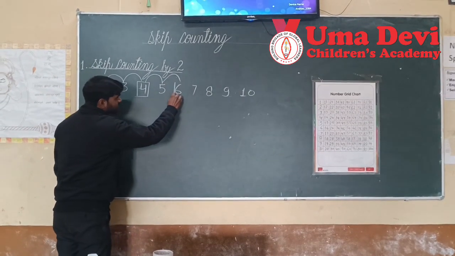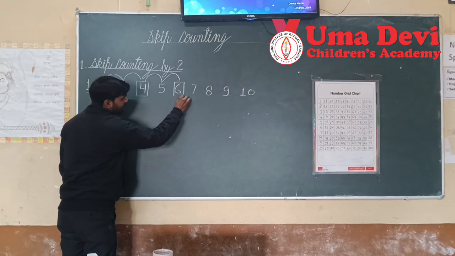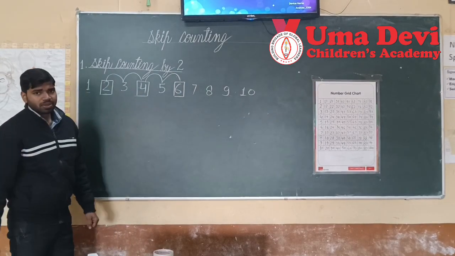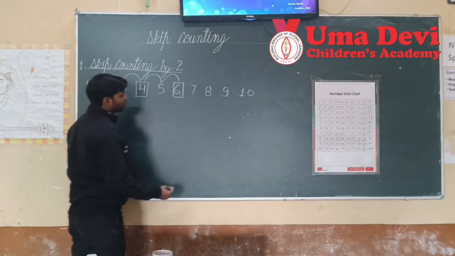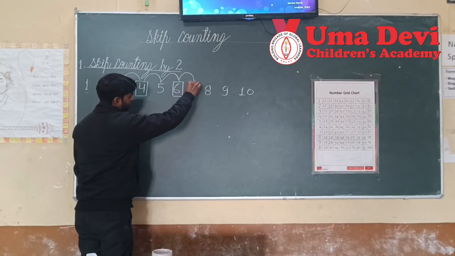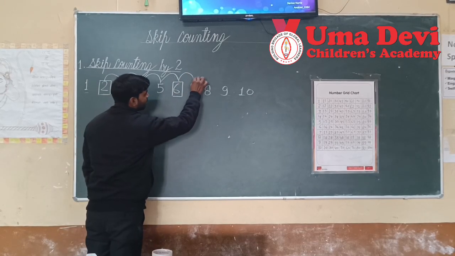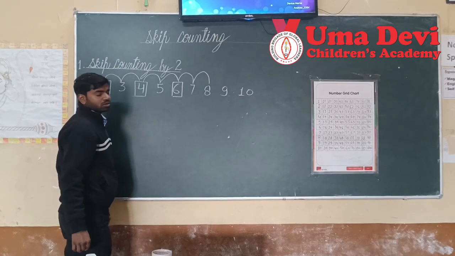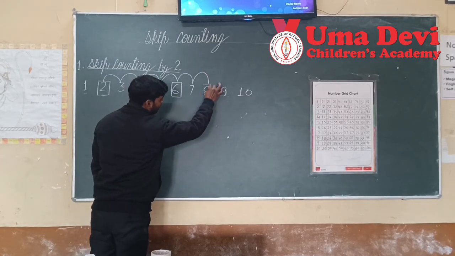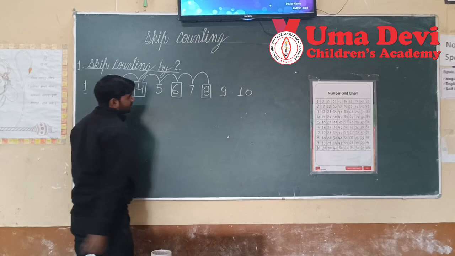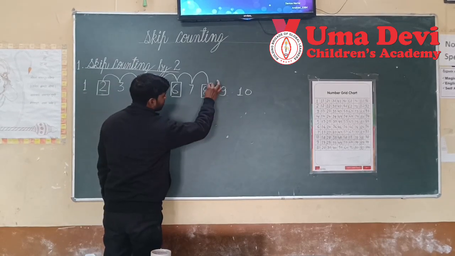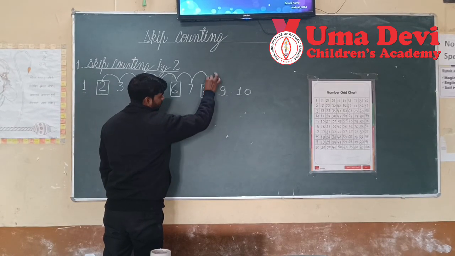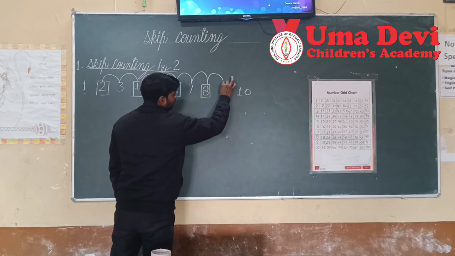In the second jump we have landed on 6. Again we will take 2 jumps, 1 and 2. We have landed on 8. Again I am going to take 2 jumps, 1 and 2.